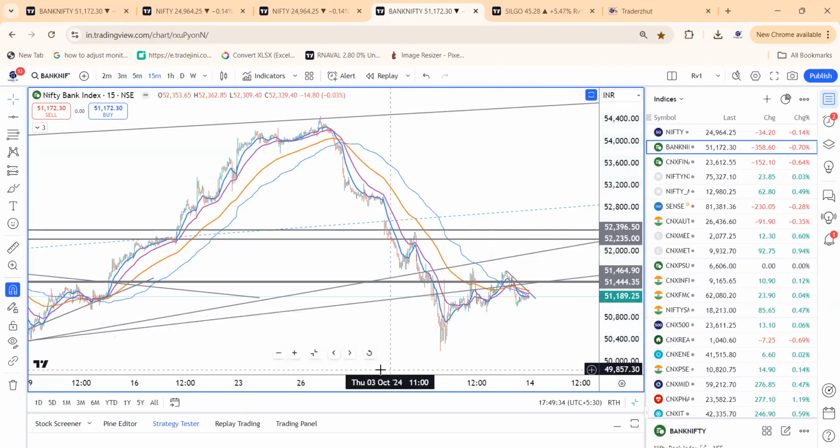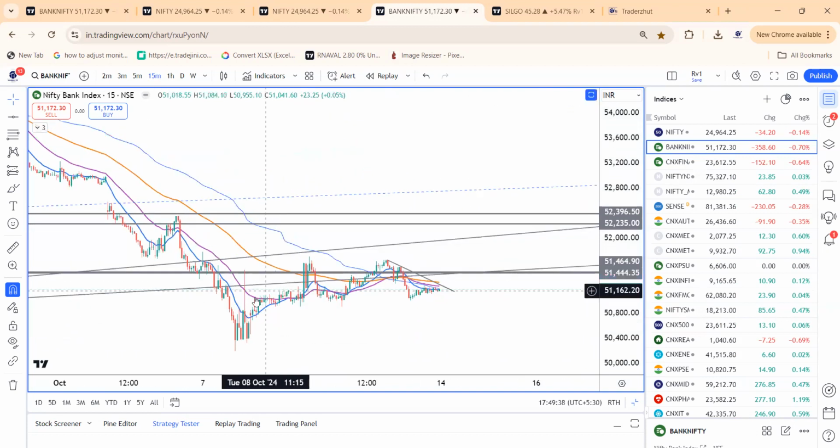The advance internal wave counts, the advance seems to be ABC. The structure seems to be ABC. That's what personally I feel. The clarity has not yet come in the Bank Nifty counts. So Bank Nifty holds the clue for the markets. One more low might be pending.